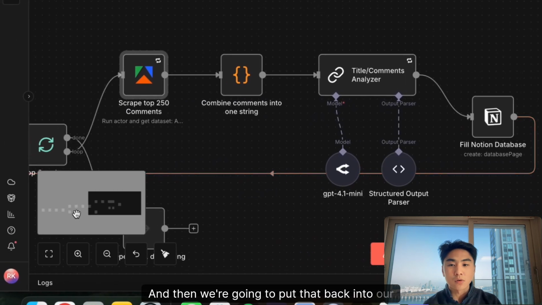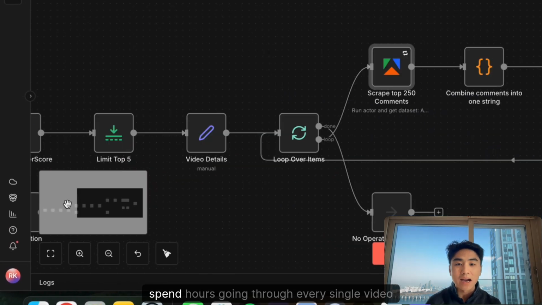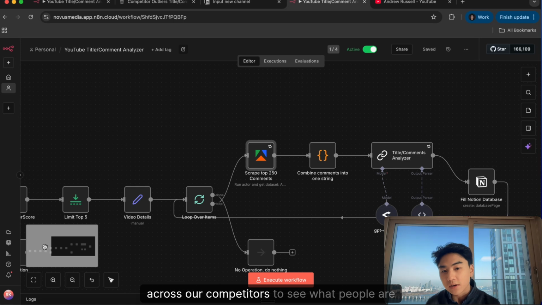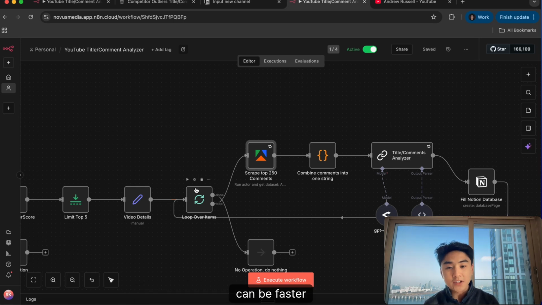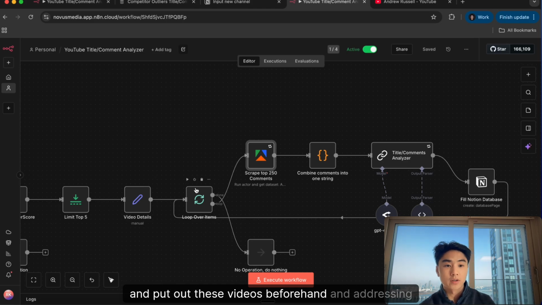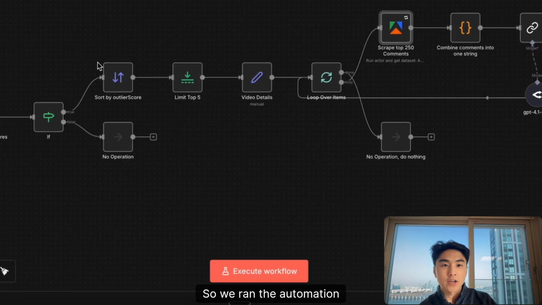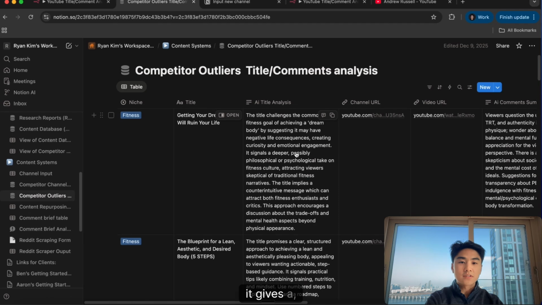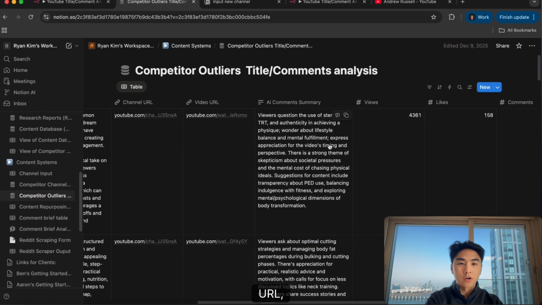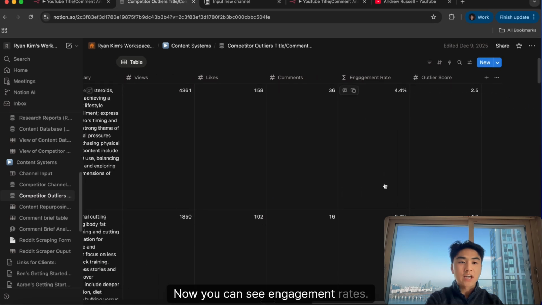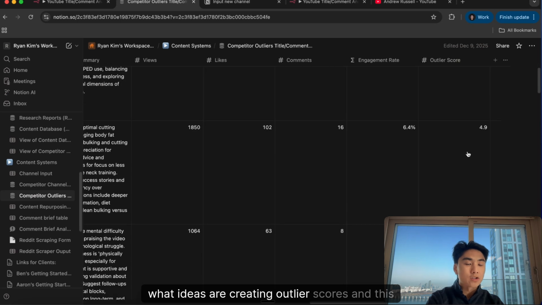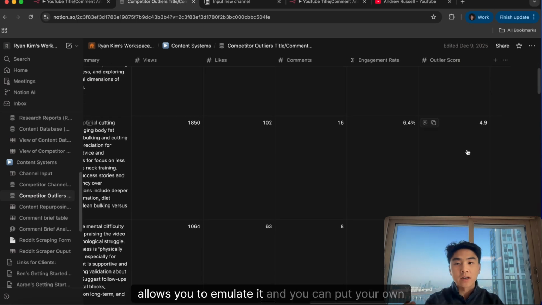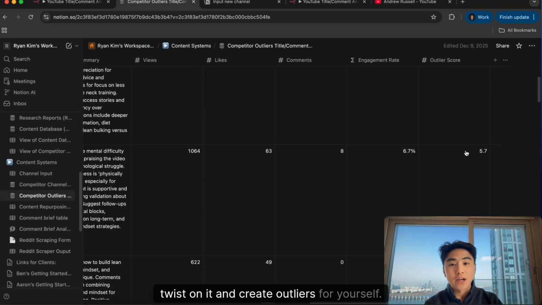And then we're going to put that back into our Notion page so that we don't have to manually spend hours going through every single video across our competitors to see what people are asking for. This allows you to have a competitive edge if you can be faster and put out these videos beforehand, addressing these needs. So we ran the automation, and as you can see, it gives us an analysis of the title, video URL, channel URL, AI comments summary. Now you can see engagement rates. What titles, what words, what ideas are creating outlier scores, and this allows you to emulate it, and you can put your own twist on it and create outliers for yourself.